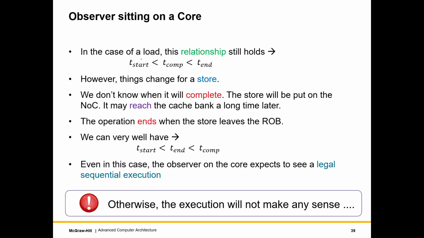So in the case of a load, what we see is that this relationship still holds if the observer is sitting on a core. Now we change the location of the observer. Instead of the observer sitting on the memory location within the memory system, let the observer sit on the core, right? And the core has an out of order pipeline, needless to say. So even in the case of a load, we can say the start time is, let's say, when the load comes into the pipeline. The end time is when the load commits. In the middle, the load has to return with its value. So this relationship will still hold.